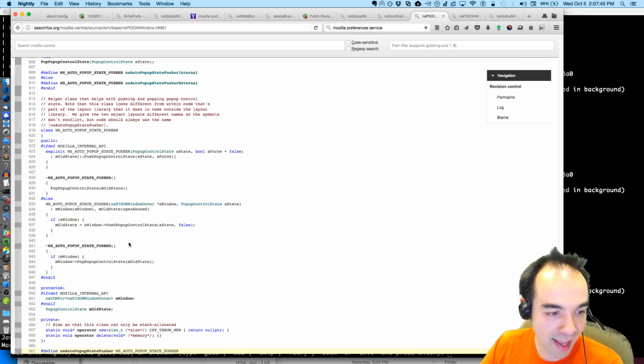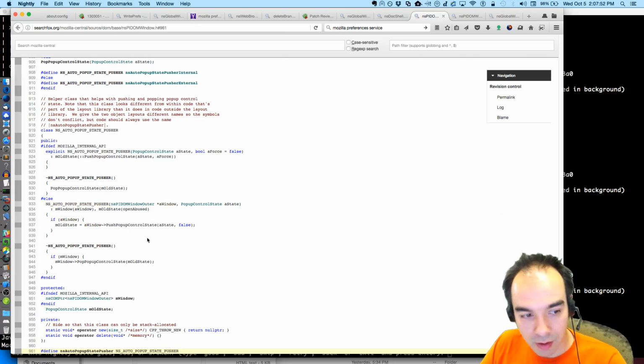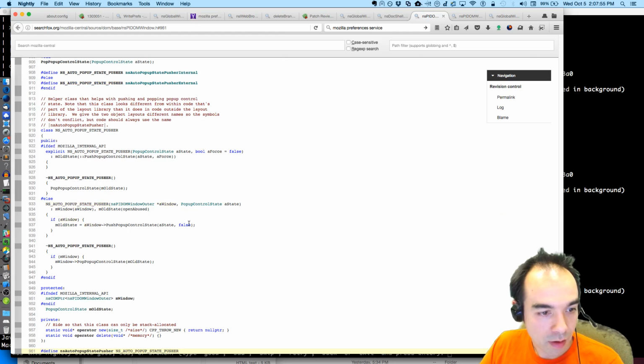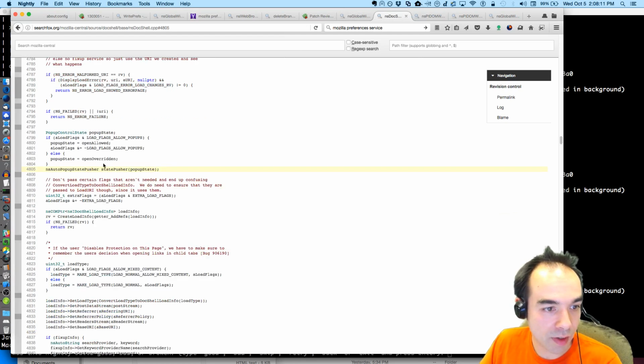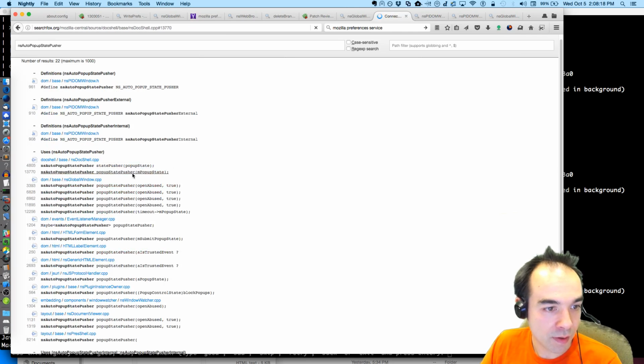Oh, so this is where the stack is. Interesting. So when the thing is destructed, I see. So we can only lose privileges using one of these things. The push pop-up control state method on the window allows us to override with force. Okay, that's interesting. That's good to know. So we can push some state here. Where's another place where it's used?